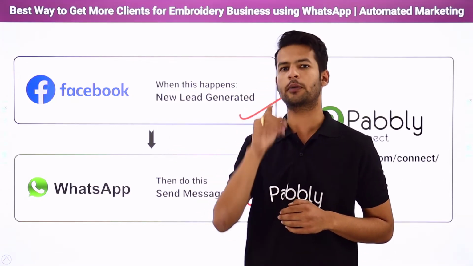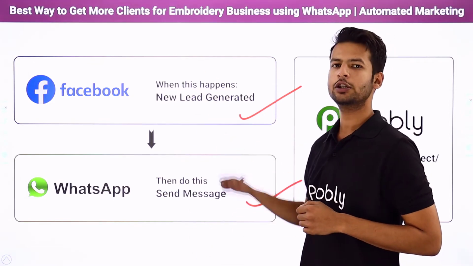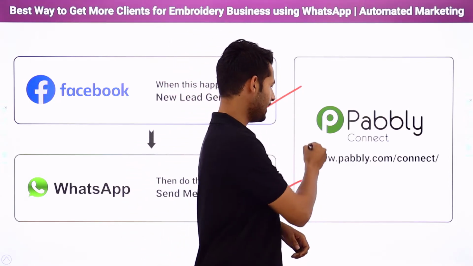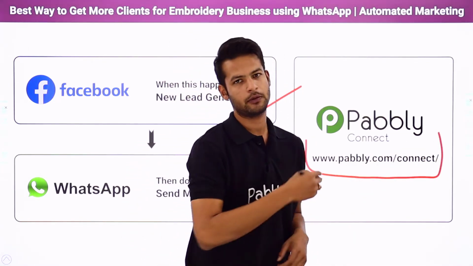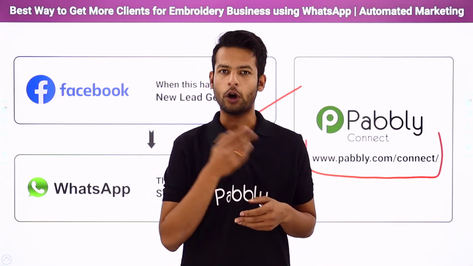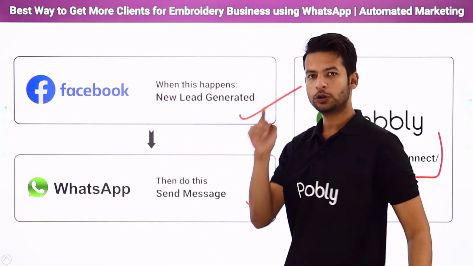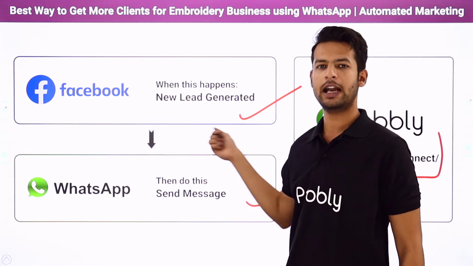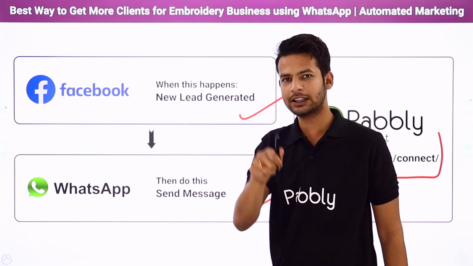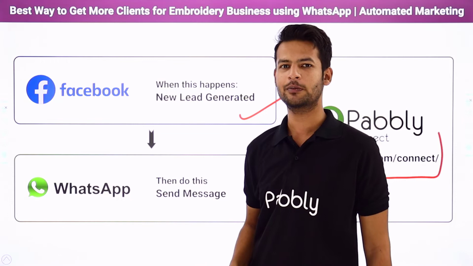But here I have to face one more problem. The problem is, there is no direct link or integration between these two applications. So how did I perform the automation? Let me tell you. With the help of Pably Connect. Now you people will ask, what is Pably Connect? Pably Connect is an integration and automation software. It will help us link both of these applications together, so that every time a new customer reaches your advertisement, they submit the form, and on successful submission of the form, they automatically receive a WhatsApp message with the link of the brochure.